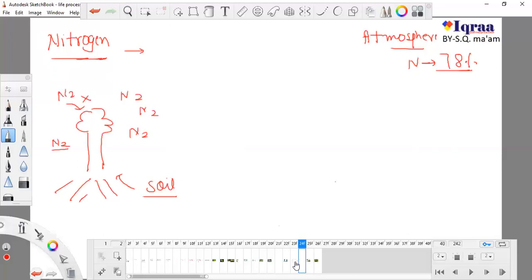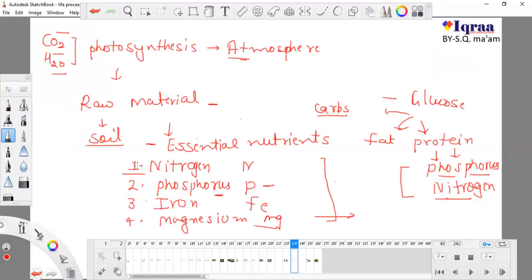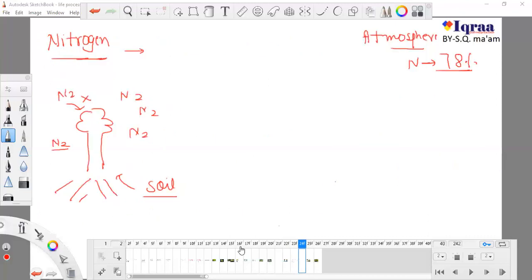All the nutrients or minerals we studied, nitrogen, phosphorus, iron, magnesium, calcium, sulfur, there are so many nutrients. Our book describes these four. All of them are taken up by the plant directly from soil.